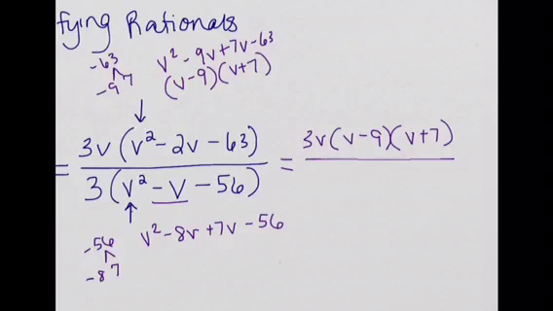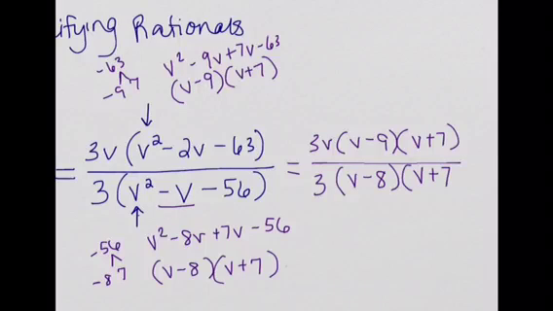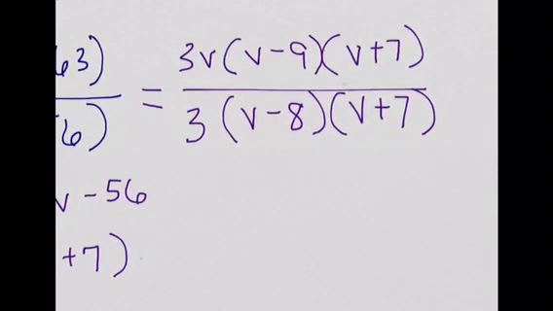And I'm going to do factor by grouping or factor using the box to figure out what my two factors are. So if you want to pause the video and practice that, you can. But when I do that, I get v minus 8 and v plus 7. So in the denominator I have a 3 and then my v minus 8 and my v plus 7. Now that everything is factored out, I need to just cancel my like terms and see what's left over.